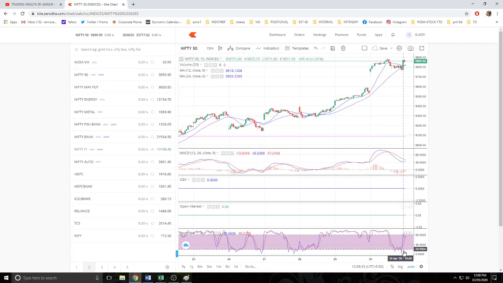Now let me see this indicator. It doesn't wait for the candle to close. This indicator measures the highs and lows the moment it is made. It is not dependent on the candle to close. That is why it also takes into account the running candle which is over here.